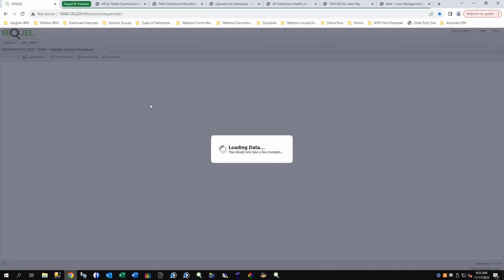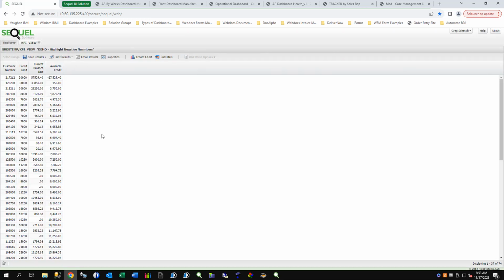So they can double click on this through the web interface. They log in with their IBM credentials. They get to this information. They can see this information here. From that standpoint, they can do graphs and charts and subtotals and all that stuff inside of here if they need to do some light work to it. But say they need to get this to Excel to be able to manipulate it even more, or add it to other information. There is some download capability here.